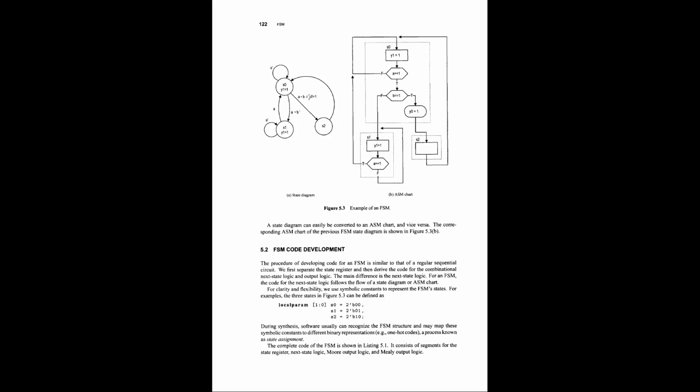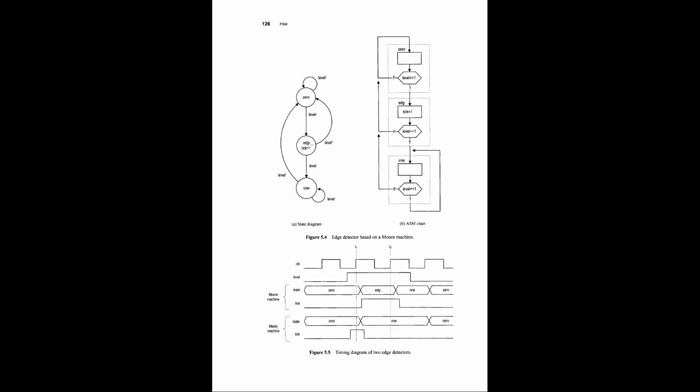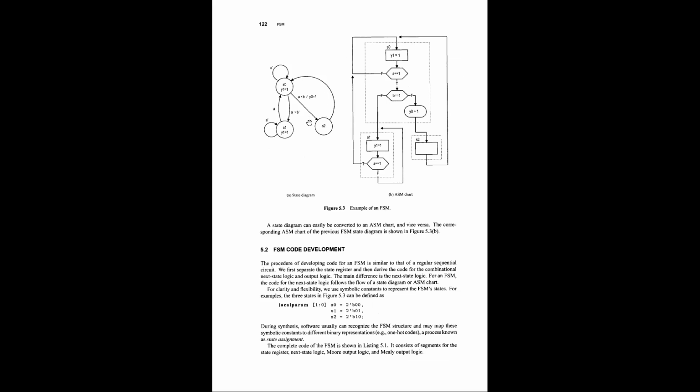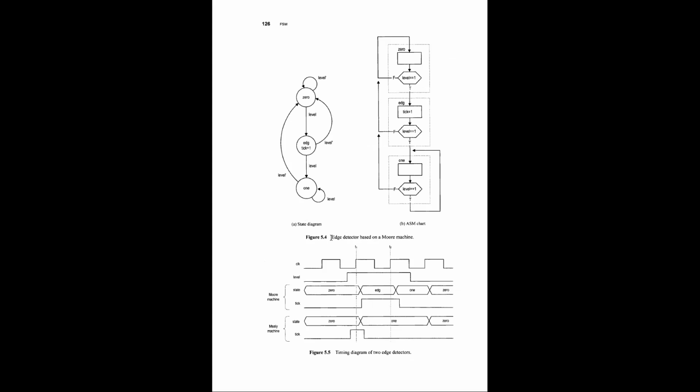Okay, so one thing I want to tell you here is that, for example, okay, this is the right example to understand. Before that, I also told you there is a slight difference between Moore finite state machine state diagram and Mealy finite state machine state diagram. Okay, because this is a mix of both. This is also a Moore state diagram, and this is also a Mealy finite state machine diagram. Okay, so I'm going to take you to some example which will help you to understand.